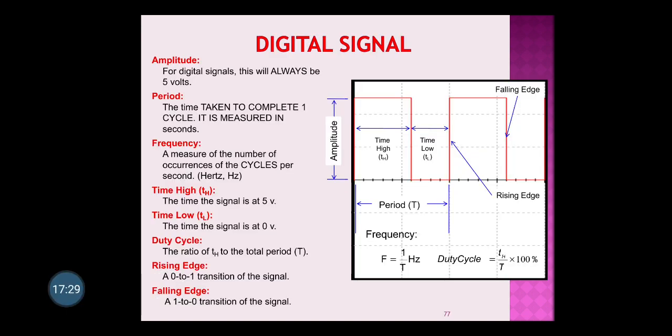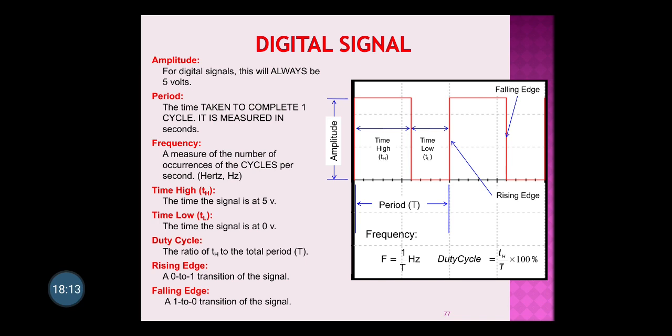Now next we will study the digital signal. The digital signal is shown here. You can see it reaches the highest value, and that is the peak value. Again it is called peak value only, but it is constant for a certain amount of time. Like here, for example, if we take 5 minutes, the x axis is time and the y axis is voltage. So the amplitude you can see is constant: 10 volts stays 10 volts for 5 minutes, and for the next 5 minutes it is 0. Then again it is repeated, 10 volts for 5 minutes and again 0 volts for 5 minutes. So the cycle is repeated.